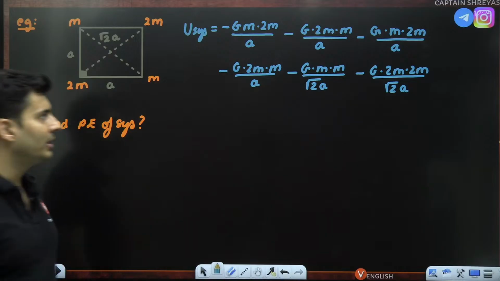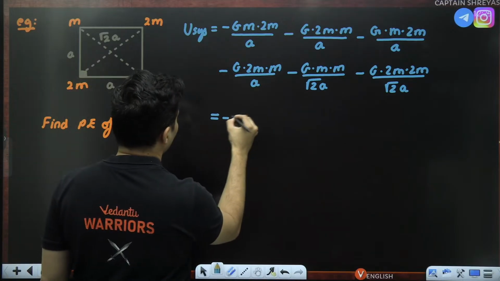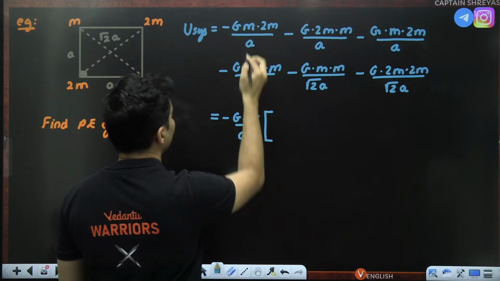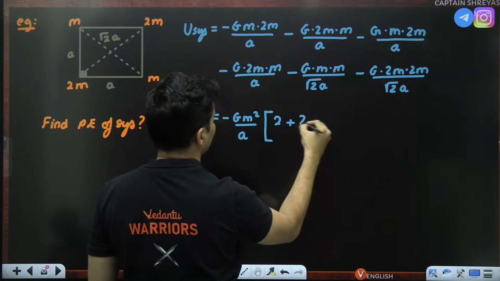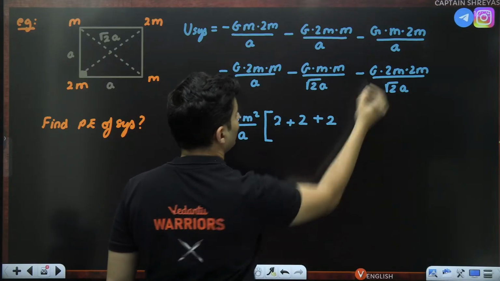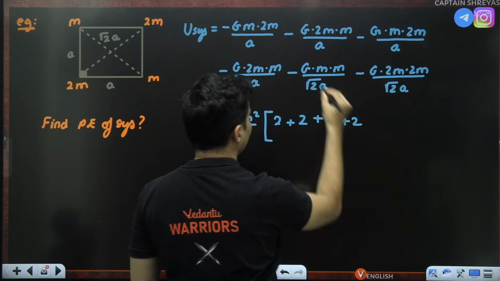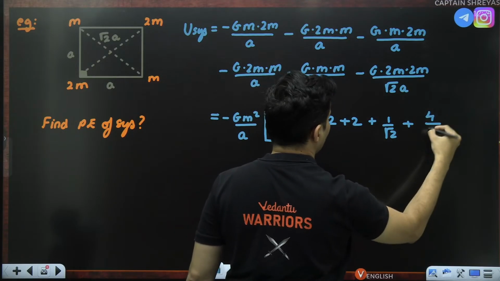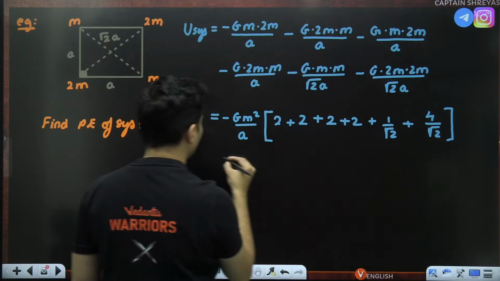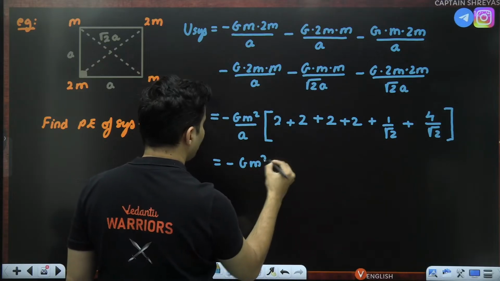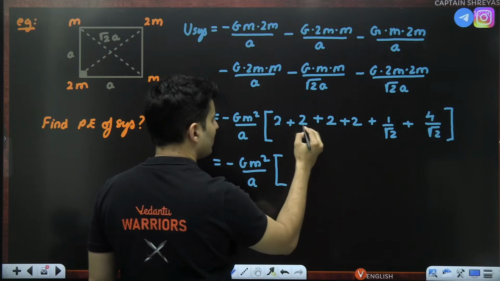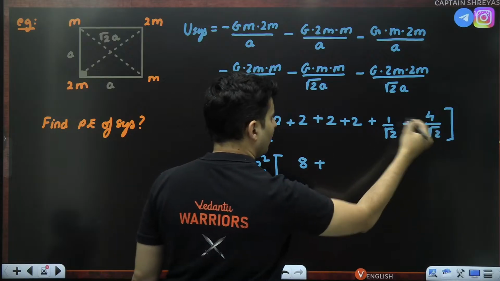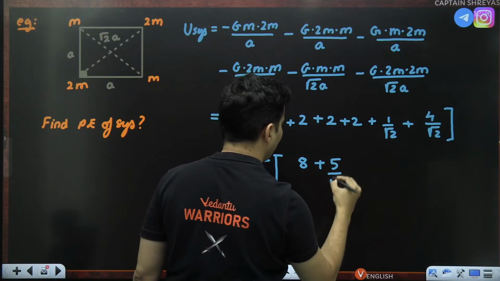A lot of things are common. So minus G m square by A is common. Let's see what is there inside. 2 is there, plus 2, plus 2, plus 2 here, plus 1 by root 2, plus 2 2s are 4 by root 2. So minus G m square by A, 2 plus 2 plus 2 plus 2 is basically 8, plus 4 plus 1 is 5, so 5 by root 2.